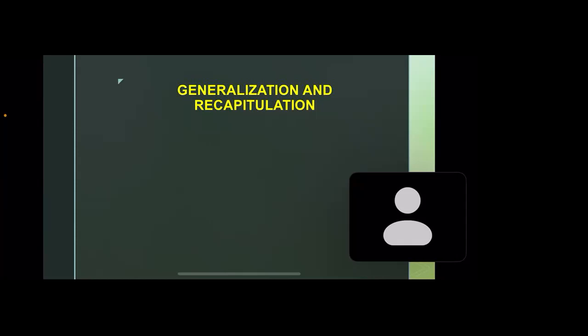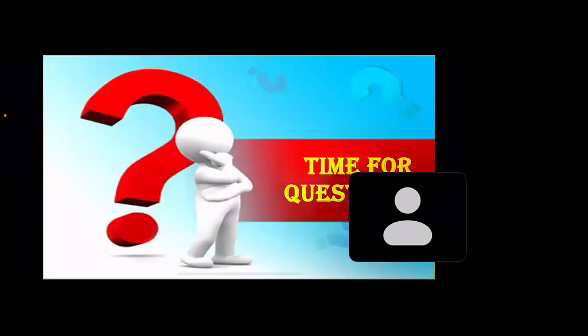Yes, ma'am. Very good. Now I will ask you some questions. Ready for the questions? Yes, ma'am. Okay, my first question is, what is soil? The topmost layer of the earth.